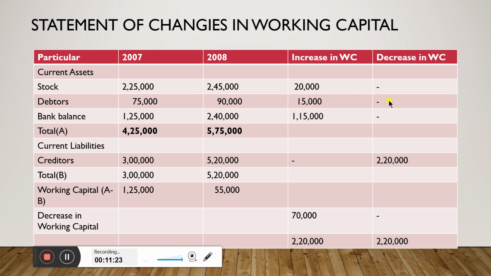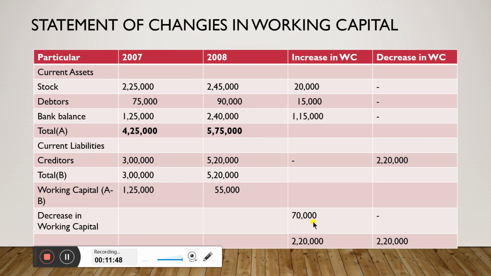First, total these two columns. Increase in working capital comes to some figure, then decrease in working capital, it is 2,20,000. From 2,20,000 minus these amounts, you will get the difference amount as 70,000.